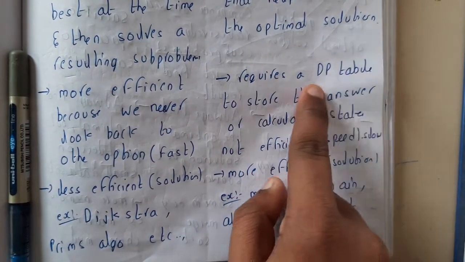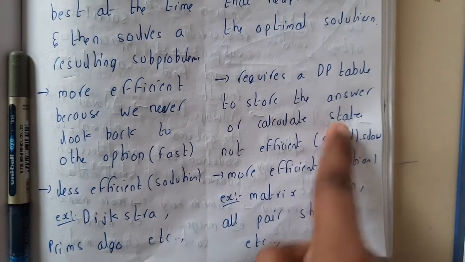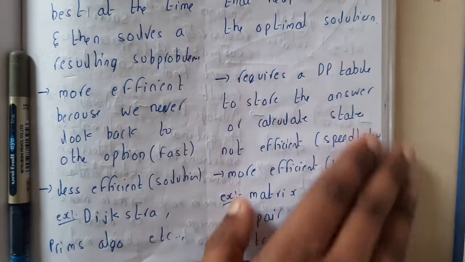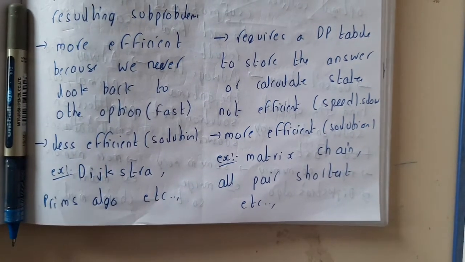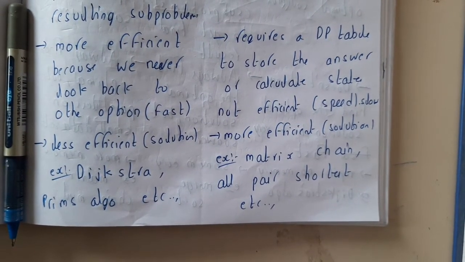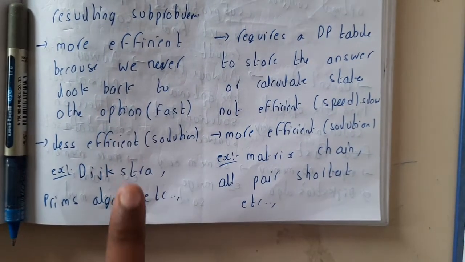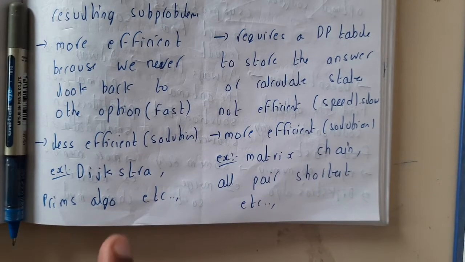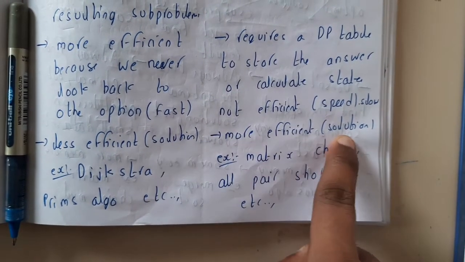Dynamic programming requires a DP table, that is nothing but dynamic programming table, to store the answers or to calculate the states. It is not efficient in speed because it is slow. It will be calculating all possible combinations. Even though greedy is fast, it will not be as efficient in terms of solution. So it is less efficient in terms of solution. In greedy you cannot say that is the optimal path. That could be an optimal path is the answer in greedy. Whereas in dynamic you can say that is 100% the optimal path. It is more efficient in terms of solution.